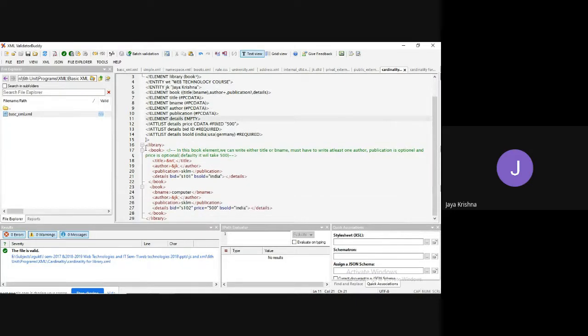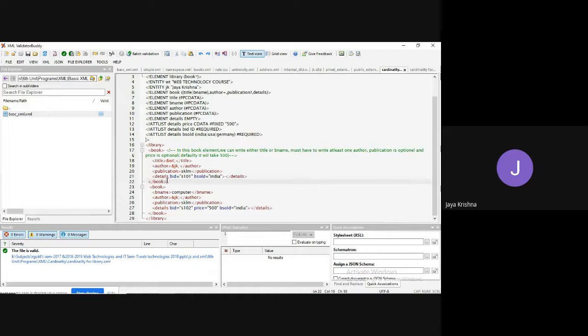There is one root element called library, which satisfies the rule of the DTD, and it contains one book, from line number 17 to line number 22. I made the title printing like this. I can write it like this also, there is no problem. But to make use of the concept of entities, I wrote ampersand WT. I have used named entities. Author I have defined. Publication, 0 or 1 publication.